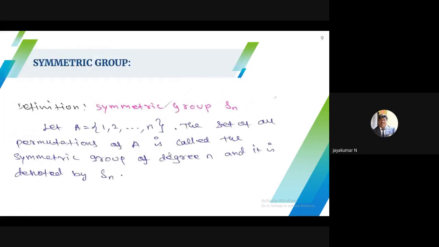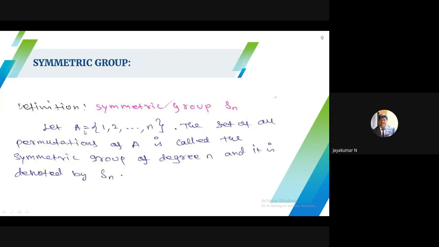Okay, permutation group and symmetric group. Yes, a little bit of difference is there. When you see the definition, you may think that both are the same, but there is a slight difference between permutation group and symmetric group. In general, permutation group is for n symbols, symmetric group is for n numbers. So A equals 1, 2, 3 up to n. Symmetric group Sn. From this they may ask an 8-mark problem. So symmetric group is a particular case of permutation group.